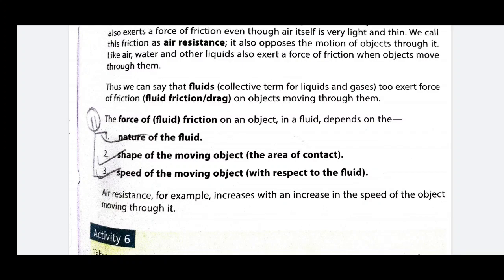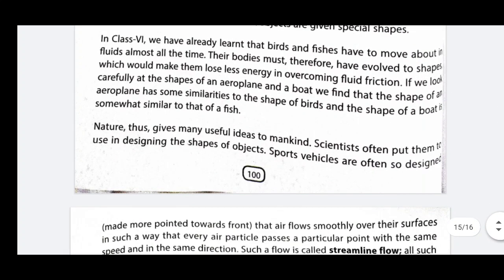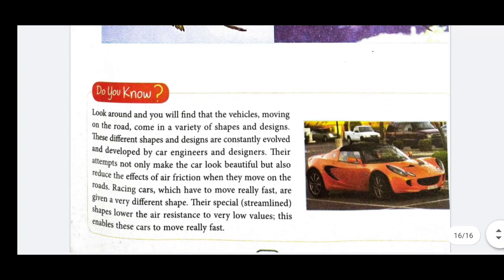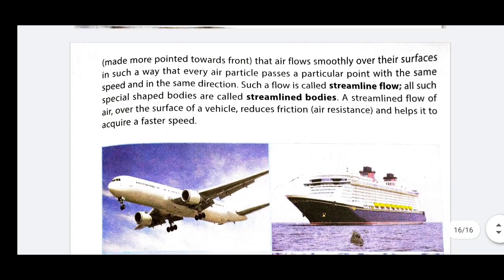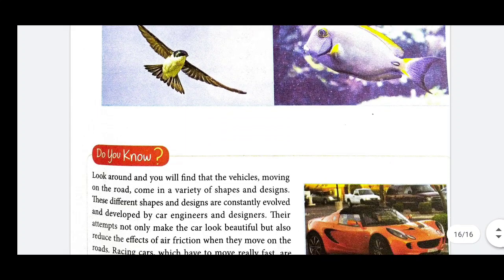Mainly the shape of the moving object decreases the area of contact, due to which the fluid friction decreases. So a streamlined body means a body which is pointed in the front, and whenever a streamlined body flows in the fluid, this is known as streamlined flow.